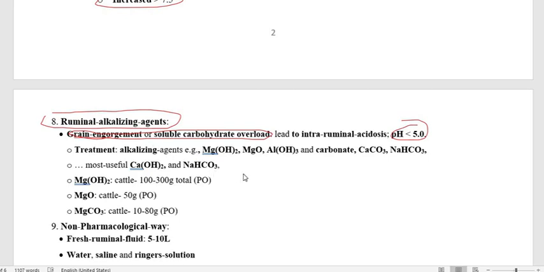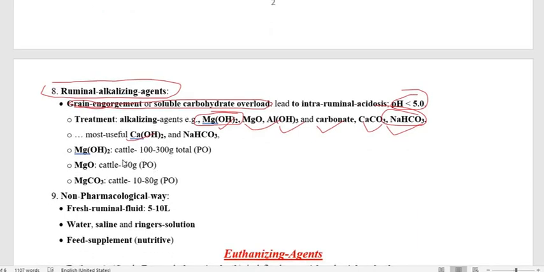We already went through antacids like soda bicarb, and also magnesium hydroxide and aluminum hydroxide. The agents under ruminal alkalizing agents are magnesium hydroxide, magnesium oxide, aluminum hydroxide, aluminum carbonate, calcium carbonate, sodium bicarbonate, calcium hydroxide, and magnesium carbonate. These we already discussed.